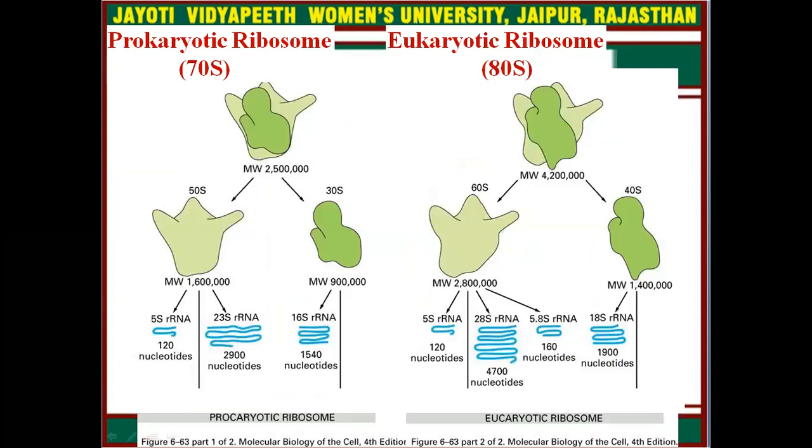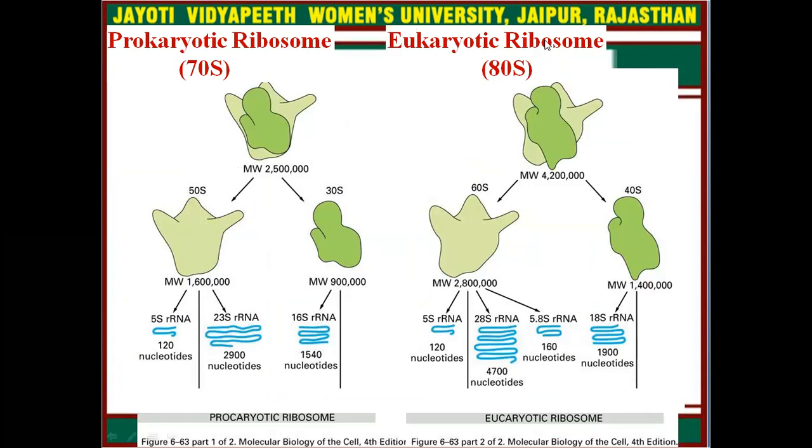As we already know, prokaryotic ribosomes are 70S, and eukaryotic ribosomes are 80S. In prokaryotes, the larger subunit is 50S and the smaller subunit is 30S. The larger unit has 5S rRNA and 23S rRNA. On the other hand, the small subunit of prokaryotes has only 16S rRNA.